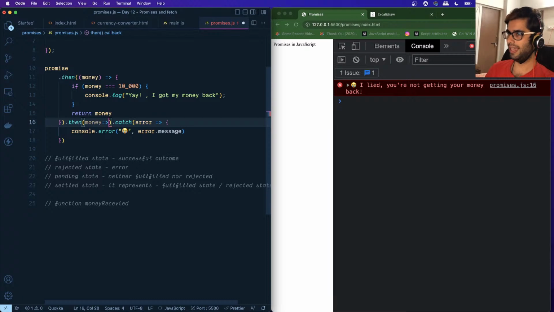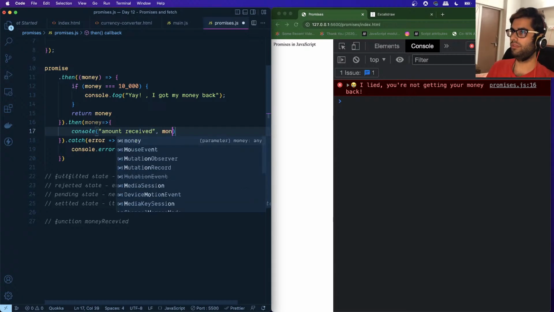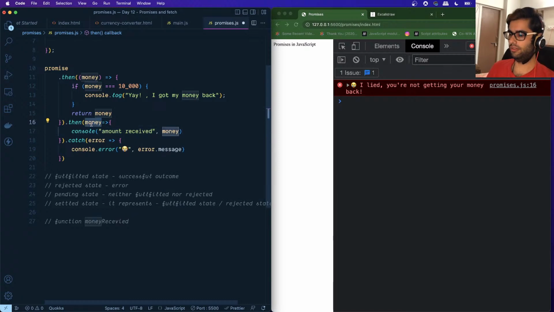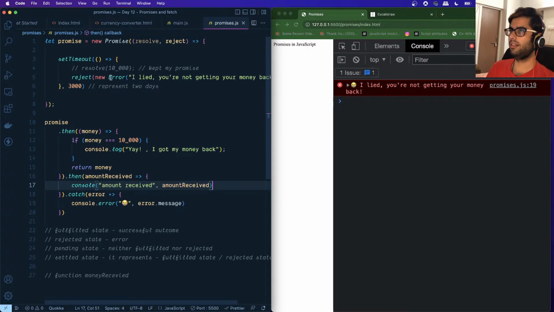So once we get the money, I'll just log the amount which was received. Let me call this amount received, like this. So after a duration of, let me hide the rejection block.